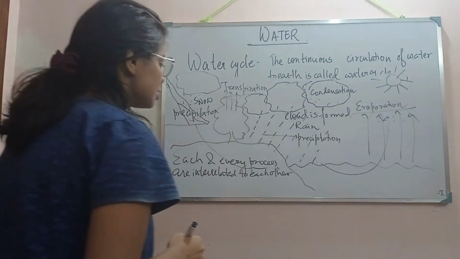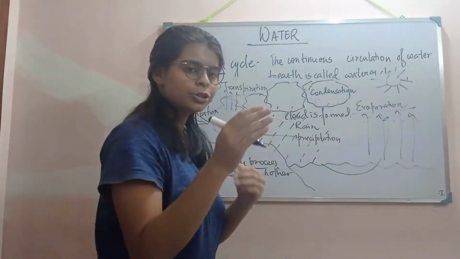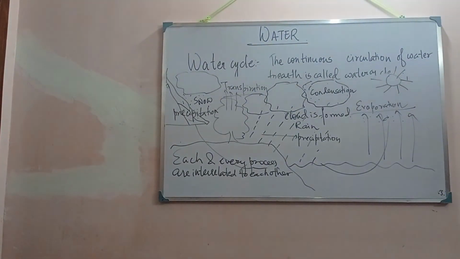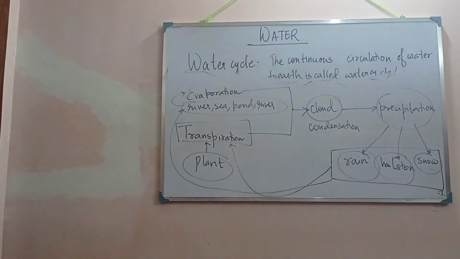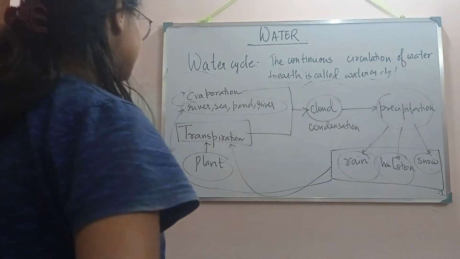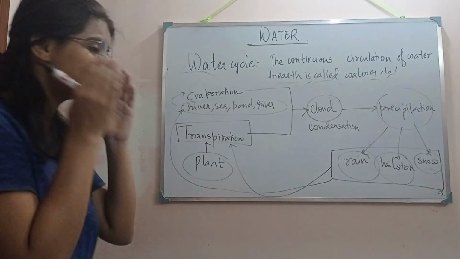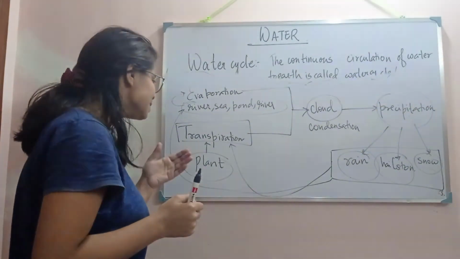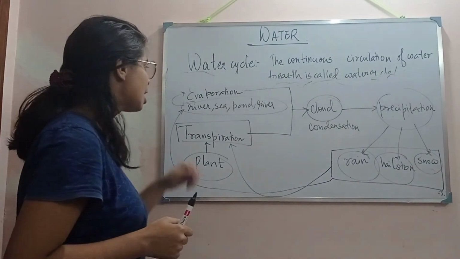Let's summarize it. Here you can see that I summarized it. There is no first process. The plants will undergo transpiration.